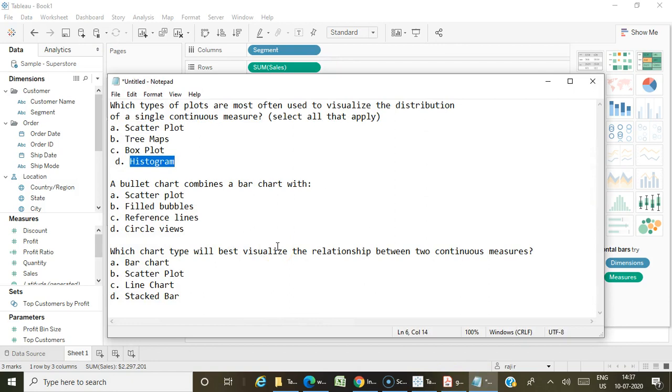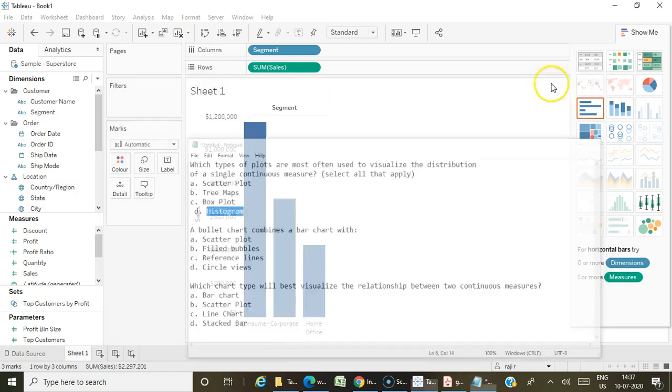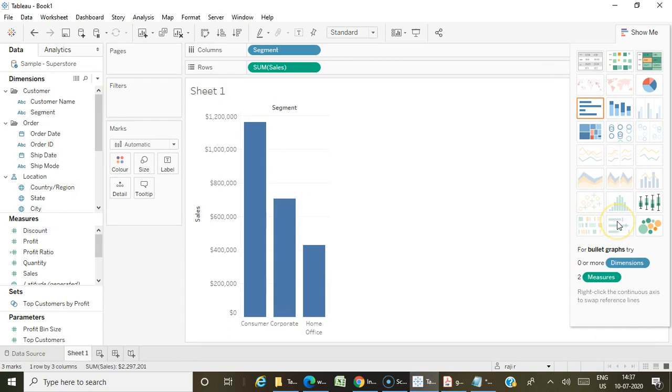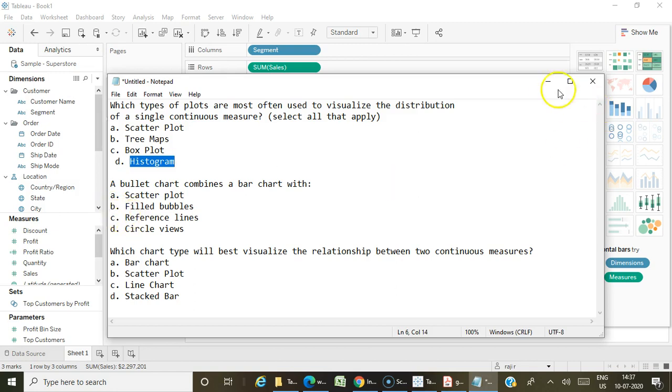A bullet chart combines with a bar chart. So a bullet chart combines with a bar chart with what? So bullet charts are actually the combination of your bar charts and reference lines. Okay, so you have to pick the answer reference lines.